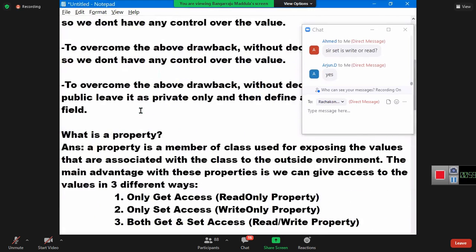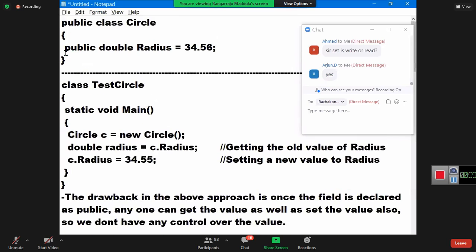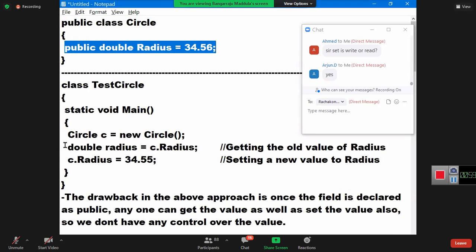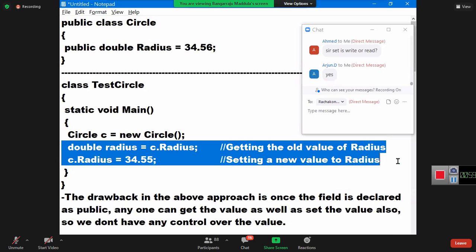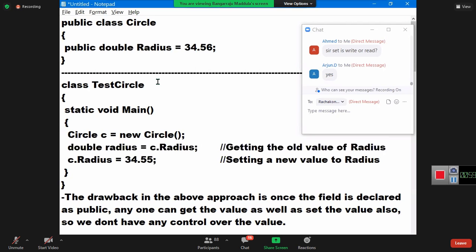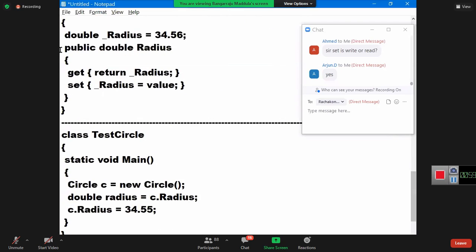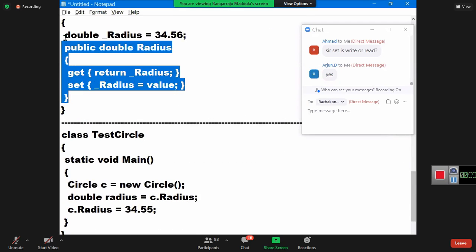What is that? Here the field is public. Anyone can get, anyone can set. Yes or not? When you want anyone to get the value and anyone to set the value, is it necessary to define a property again? If I remove this and make it public, then also this code will work. Yes or not? But doing that is wrong. Should never do that.